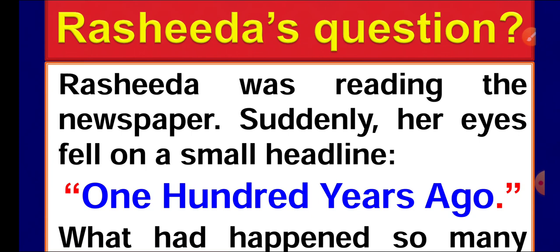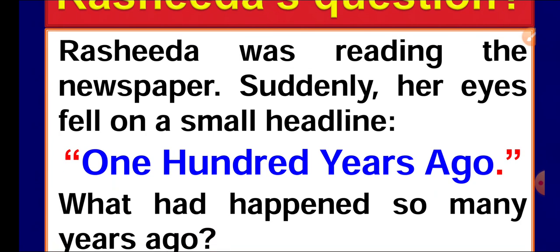That incident happened 100 years ago. So, she got surprised. How can we know about an event which happened 100 years ago? The question came to her mind.